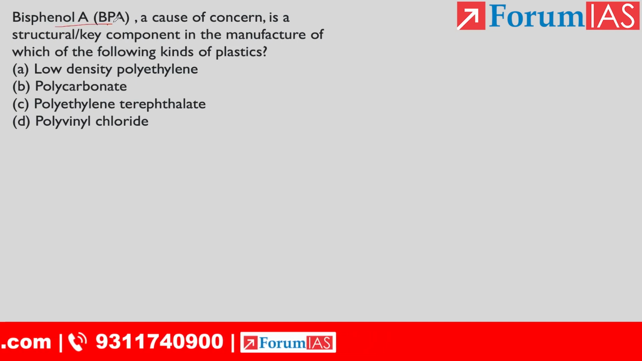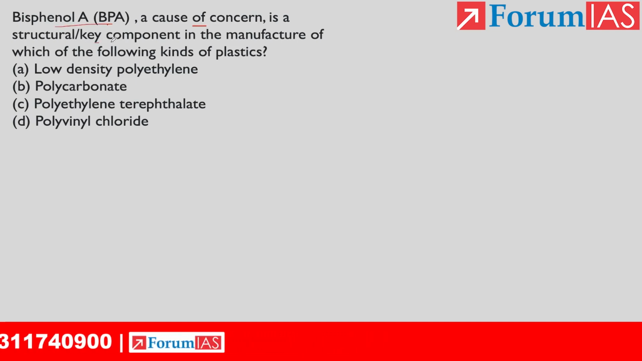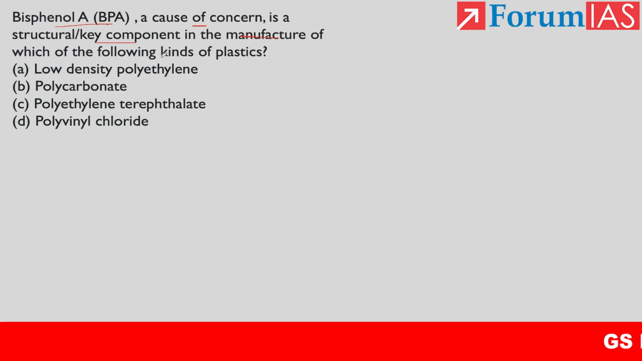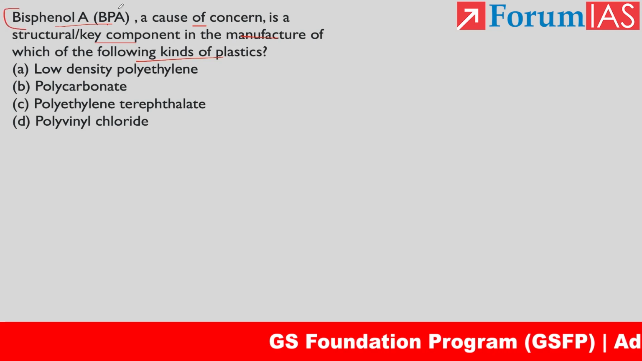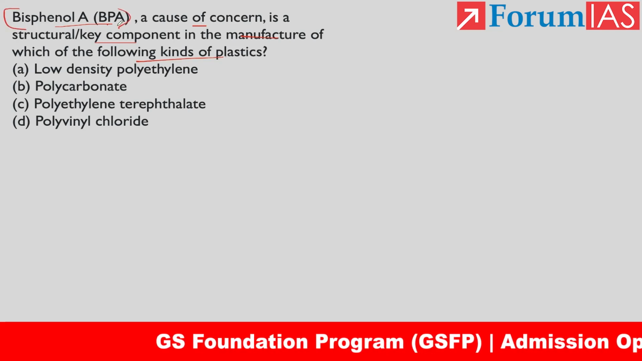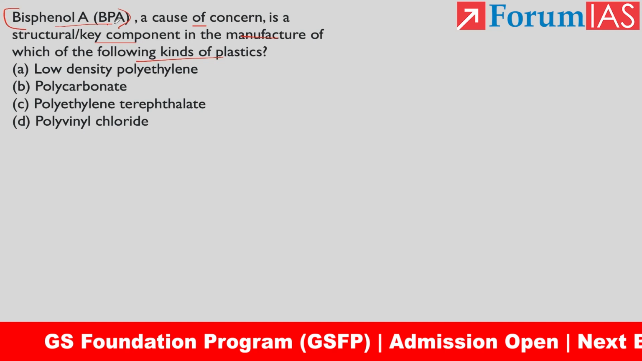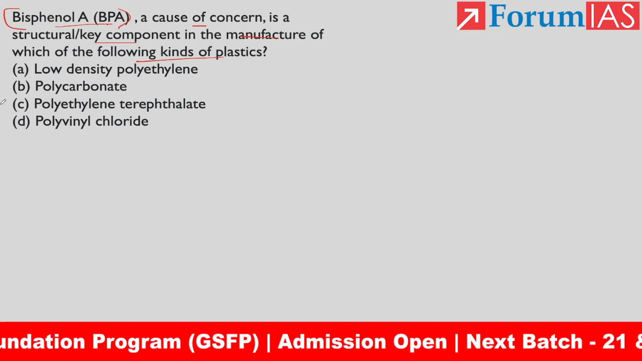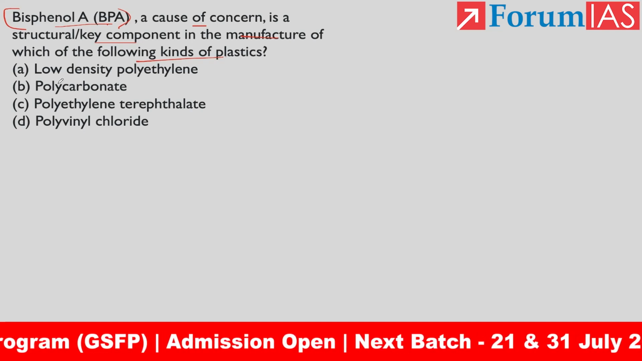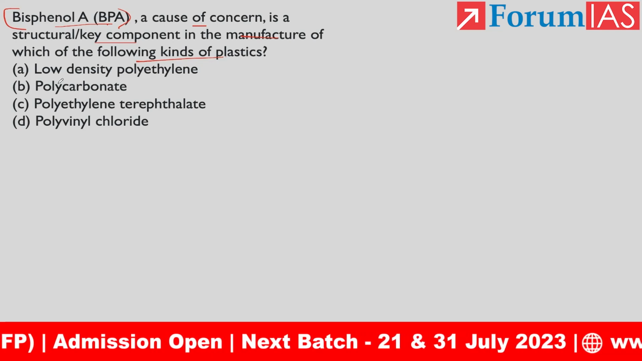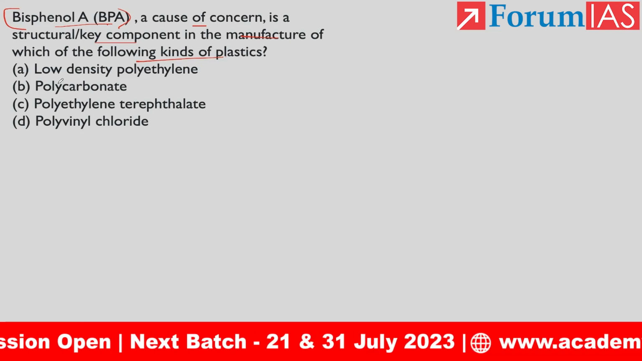Bisphenol A, BPA, a cause of concern, is a structural key component in the manufacture of which of the following kind of plastics, right? So they have given 4 options. First, we need to know what is meant by bisphenol. It is a class A carcinogen, and it has been used as an additive in manufacturing certain kind of plastics. So even in Xerox copy, the Xerox pages and all will be there, right? So there the traces of bisphenol A will be there.